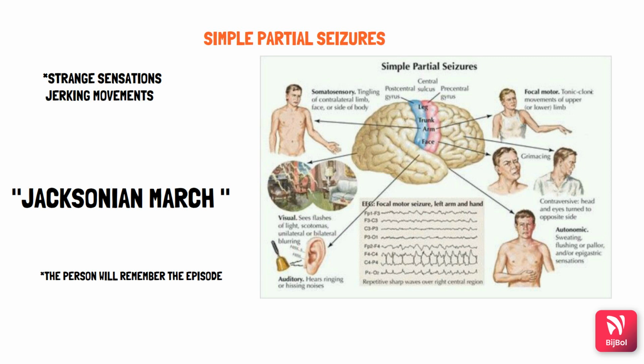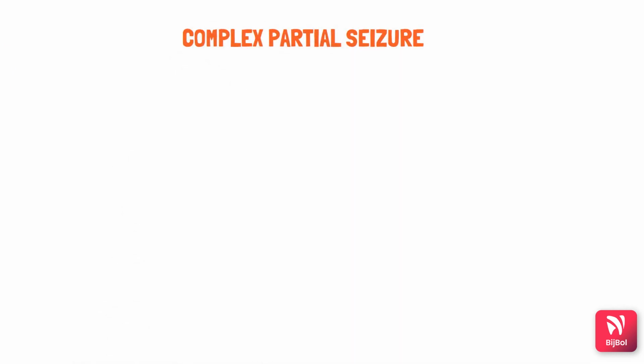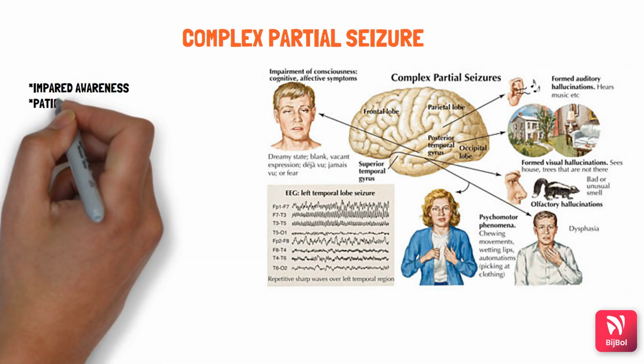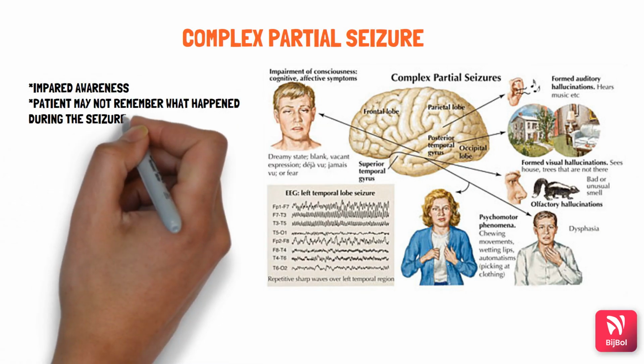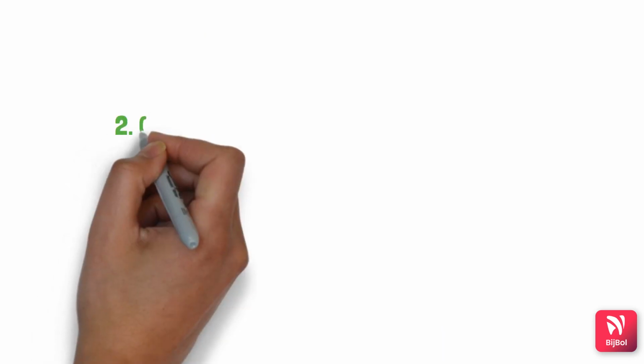So basically, in simple partial seizure, the person knows what is happening with him and will remember what has happened during the time of the seizure. Now let's come to complex partial seizure. Complex partial seizure, on the other hand, involves losing consciousness completely. Here the consciousness of the patient is lost or impaired. Patients will not remember what happened during the seizure.